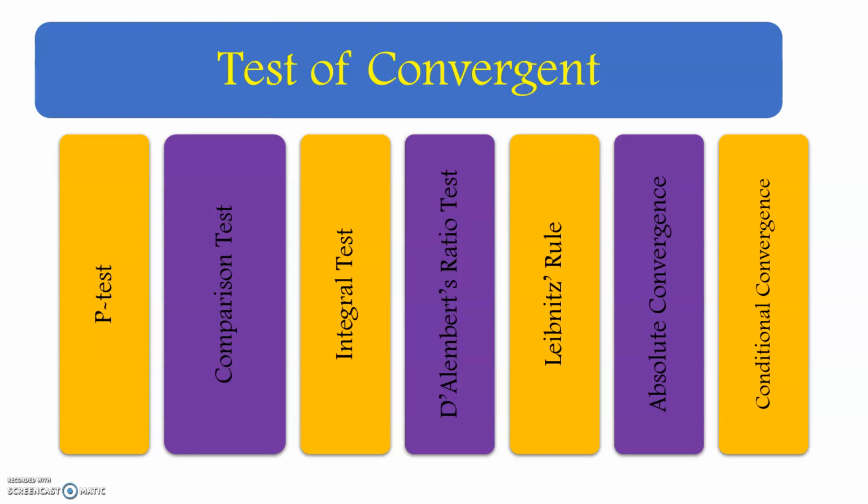Next, we are going to see the tests of convergence. So what are the tests we have? P-test, comparison test, integral test, D'Alembert's ratio test, Leibniz rule, then absolute convergence, then conditional convergence. These are the tests we are going to use to test whether the given series is convergent or divergent.